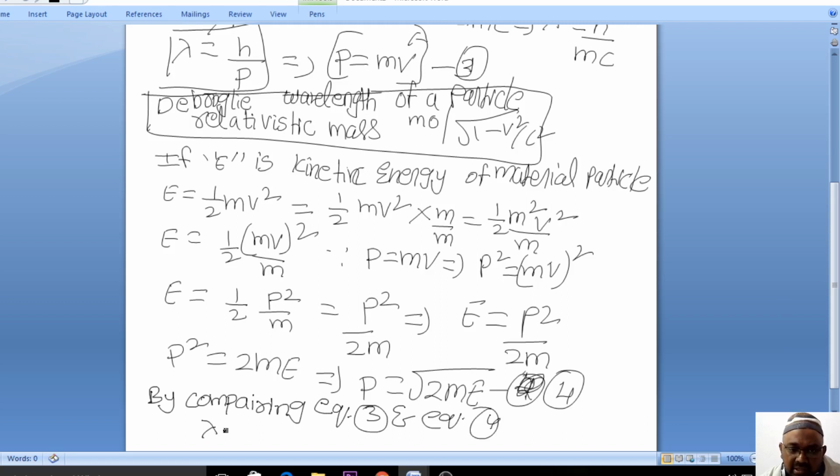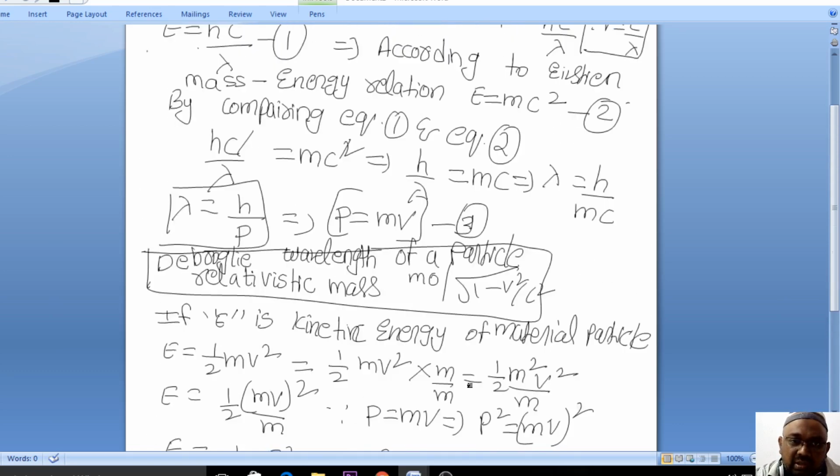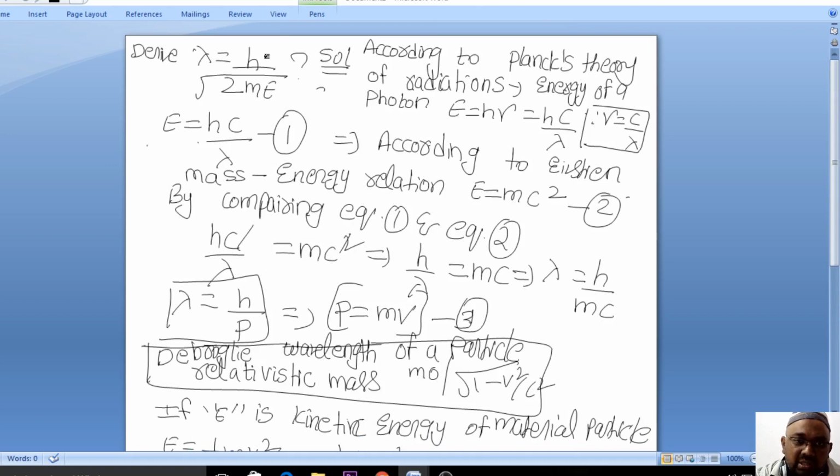See, lambda is equal to h by p. Instead of p, what can I write? Under root 2mE. So this is the expression given by de Broglie to find the wavelength of the matter wave. So now lambda is equal to h by under root 2mE. So what was our question? See our question, lambda is equal to h by under root 2mE.